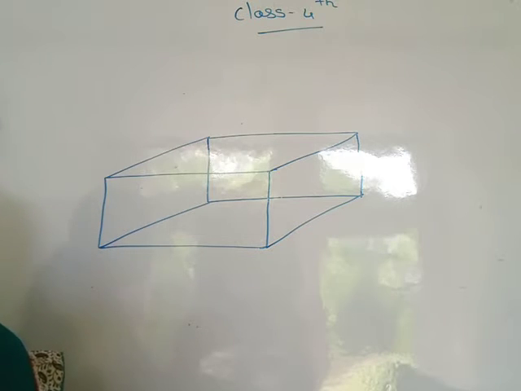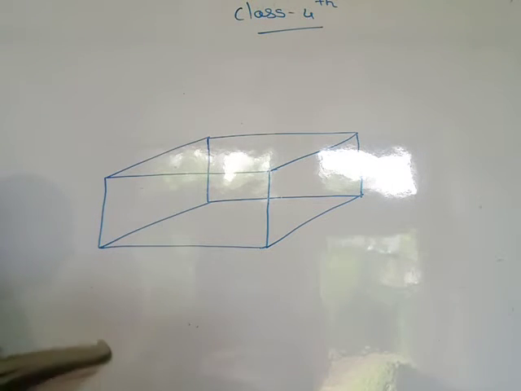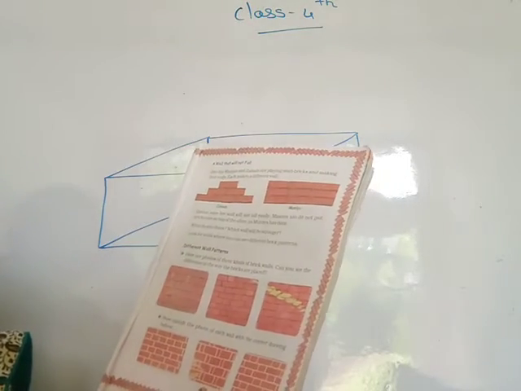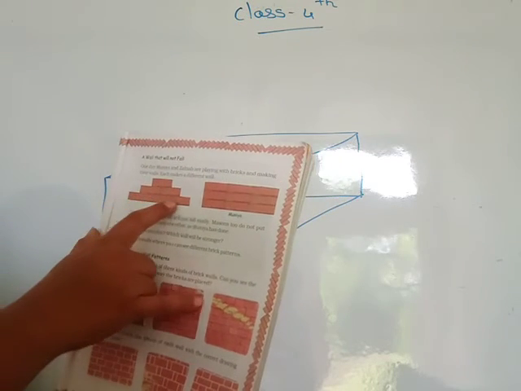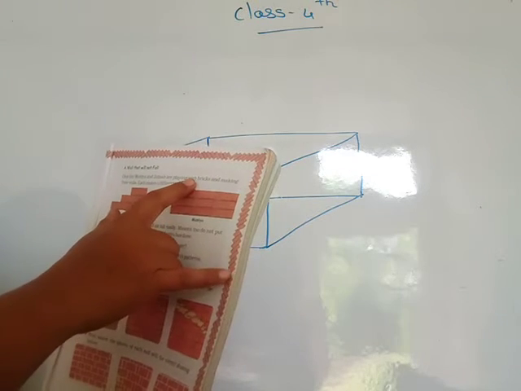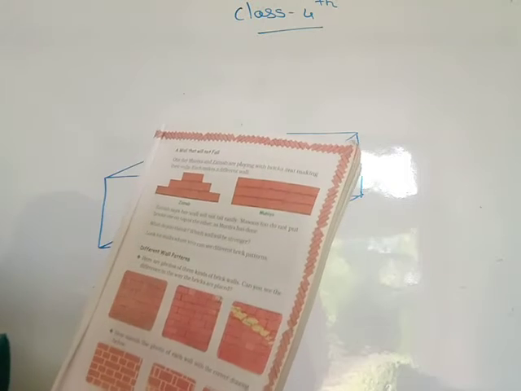Then next one, see this in your textbook, page number 5. A wall that will not fall. One day, Munia and Zainab are playing with bricks and making their walls. You see here bricks are kept one by one, and here they are with bricks making their walls. Each makes a different wall.